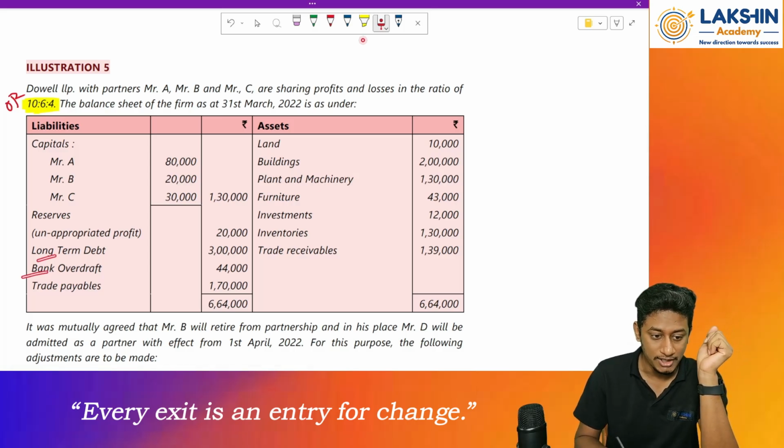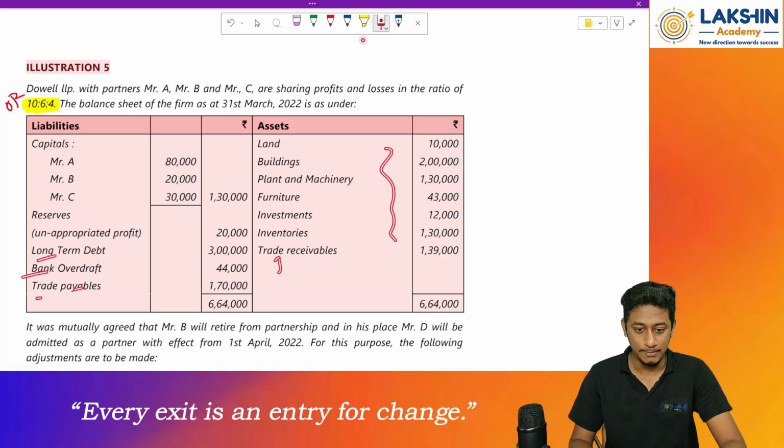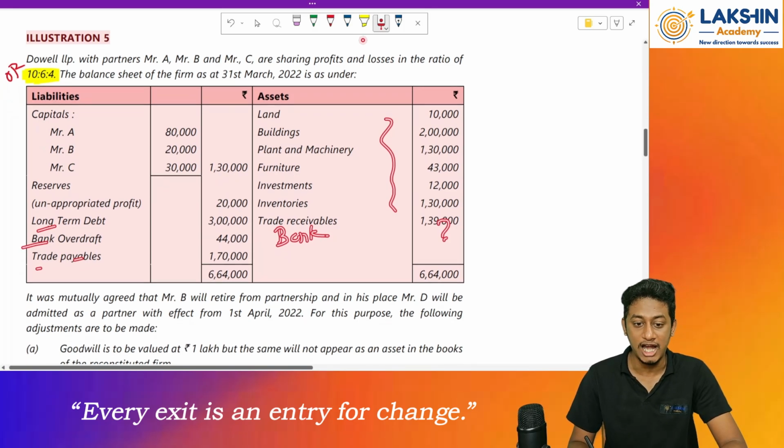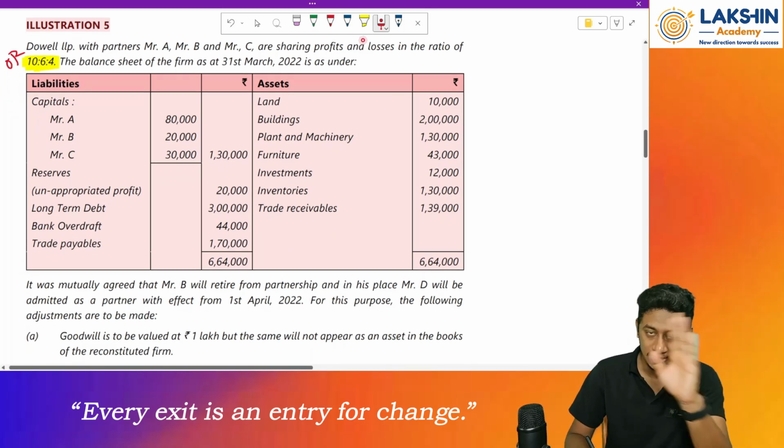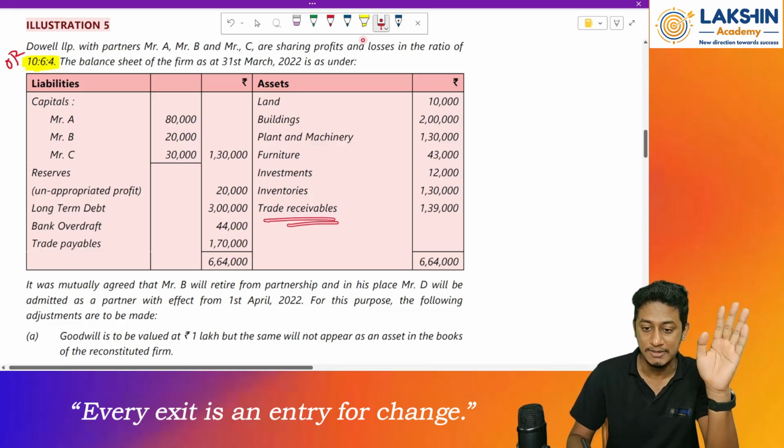Then long-term debt, bank overdraft. Okay, fine. All the assets are given to us. See, bank account is not given to us. Okay, keep this in mind. Bank account is not given to us. So that means that there is no balance in the bank account. In simple terms, if the bank account is not given over here, that means the balance is 0.